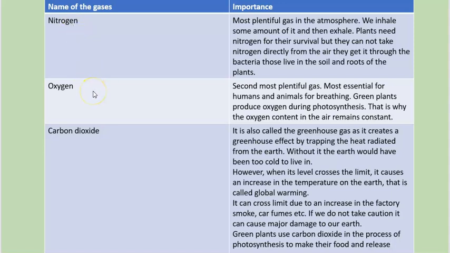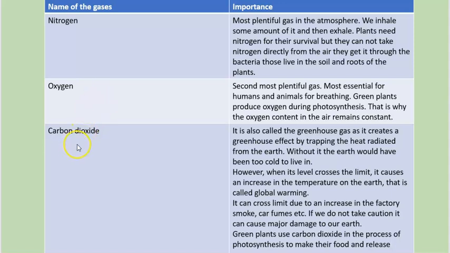The second most plentiful gas is oxygen, that is 21% in the air. But we inhale oxygen to live each second, right? Yet its amount in the air remains balanced. Why? Because the plants produce oxygen during the process of photosynthesis.